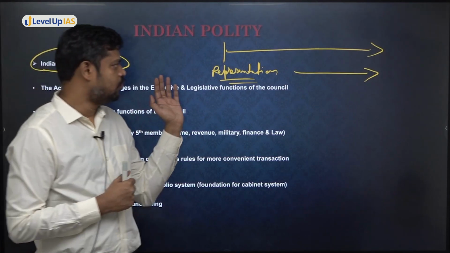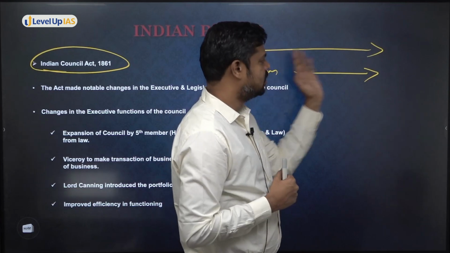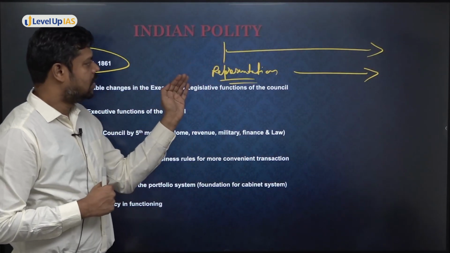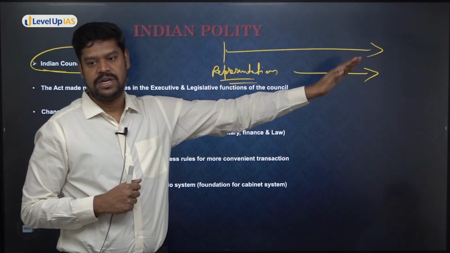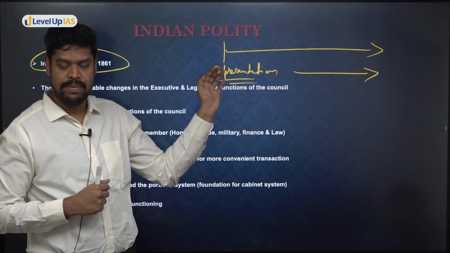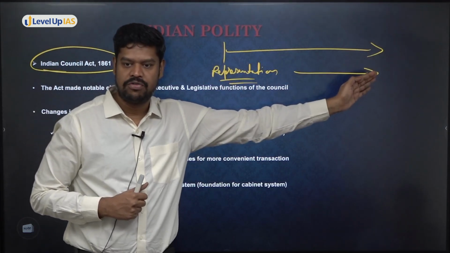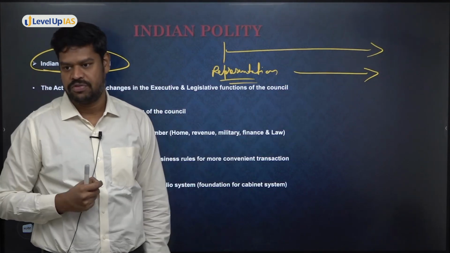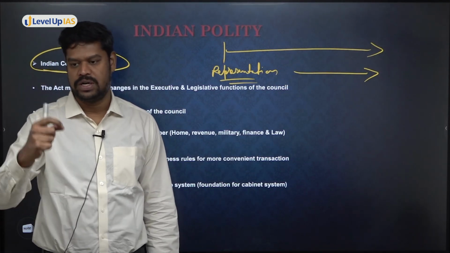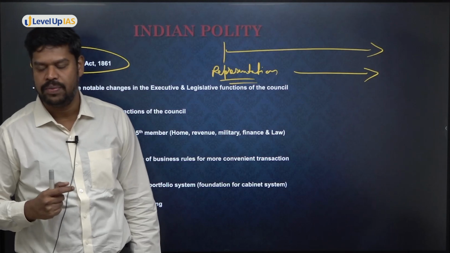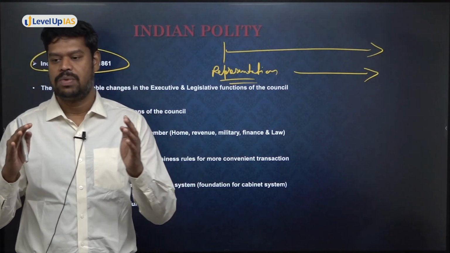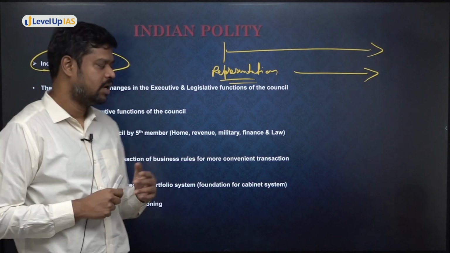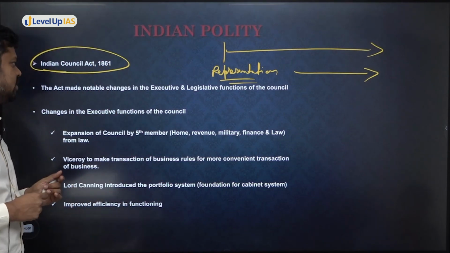So if you look into the way the councils were performing starting 1861, it is increasing in terms of representation, not only in terms of numbers. Numbers were consistently increasing over a period of time, but their powers and functions are also increasing over a period of time, starting 1861. We'll try to understand how. This is the very essence that you'll have to remember, as to how it is becoming more representative in character. All right, so let us try to understand what the major changes are.